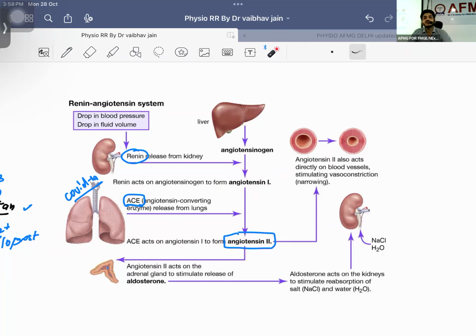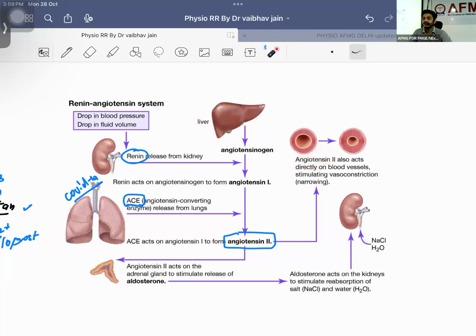This angiotensin 2 is now going to work at how many receptors? Two receptors. One is present on the blood vessel. Second is present on the adrenal gland. That is where aldosterone will be released. Now you will be telling me the function of aldosterone. Sodium and water retention.